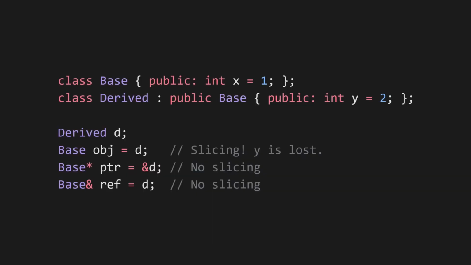8. If you assign a derived class object to an object of its base class, the derived class object's members and behavior will be sliced off. Only the base class portion is retained. This is called object slicing, and it can lead to loss of polymorphic behavior, data loss, and silent failure.